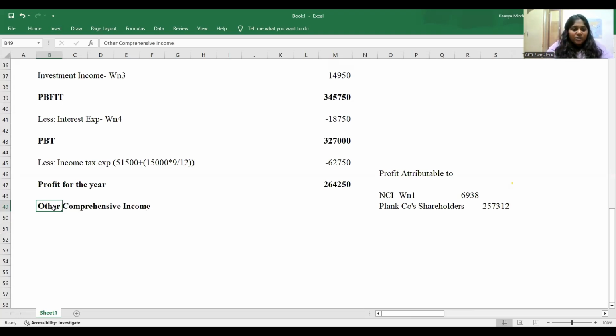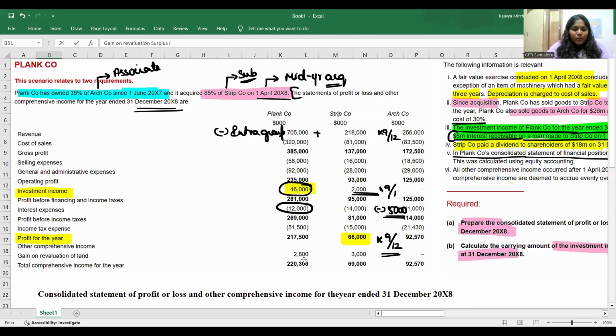Gain on revaluation surplus. Let's see how much we have. Gain on revaluation surplus. How much is it? Can all see 2.8 million of the Plank company. But how much do you think it is for the strip company? Is it 3 million I'll have to take or 3 into 9 by 12? What do you guys think?